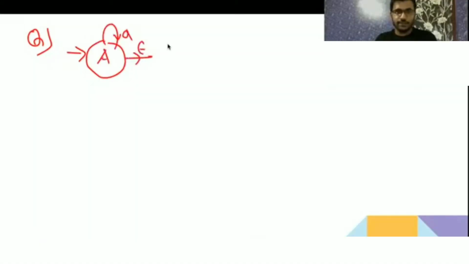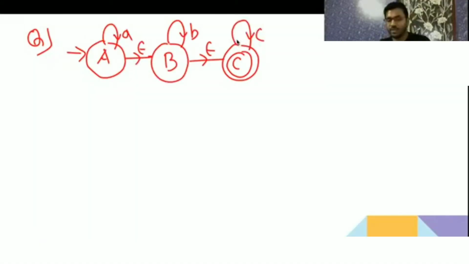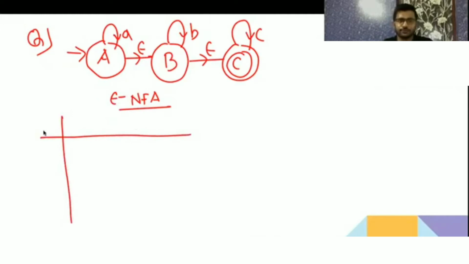Now convert this epsilon NFA to NFA. Let's do it yourself, I will also do it here, and you can verify. Now, this is an epsilon NFA. Now we will convert it into an NFA. So the initial state is A. On getting A, where it is going, how to find? First we have to do the epsilon closure. A epsilon closure is A, B, C.